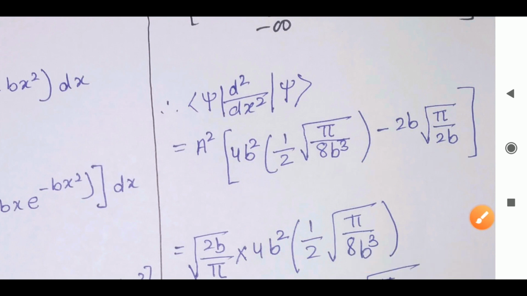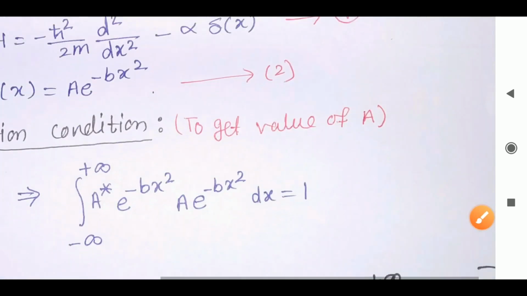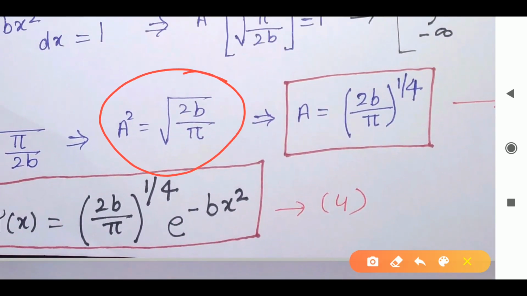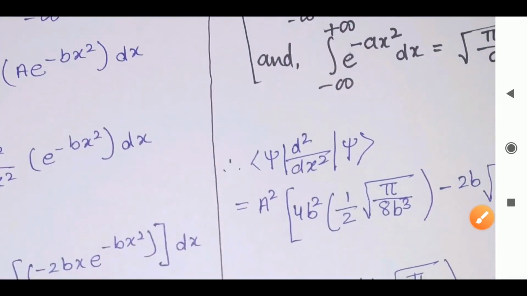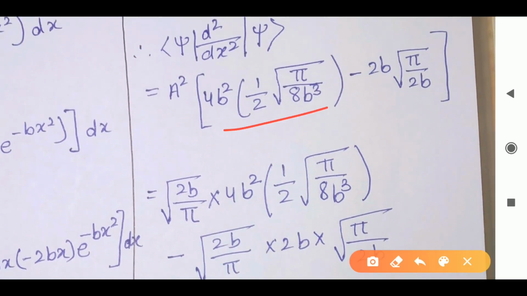Now we will multiply by the a square value. First we will substitute the a square value. What is a square? I have solved it here: a square is root over of 2b by pi. So I will substitute this here in both terms. In both terms I have substituted this value of a square. Clear? This term stays as it is, and the minus term remains as it is.